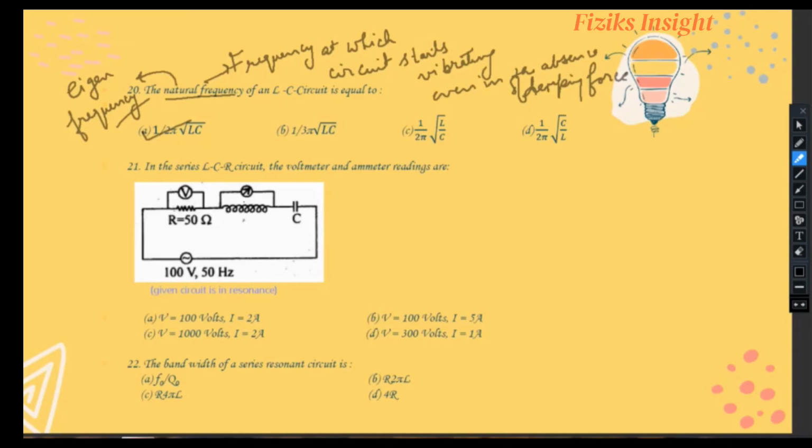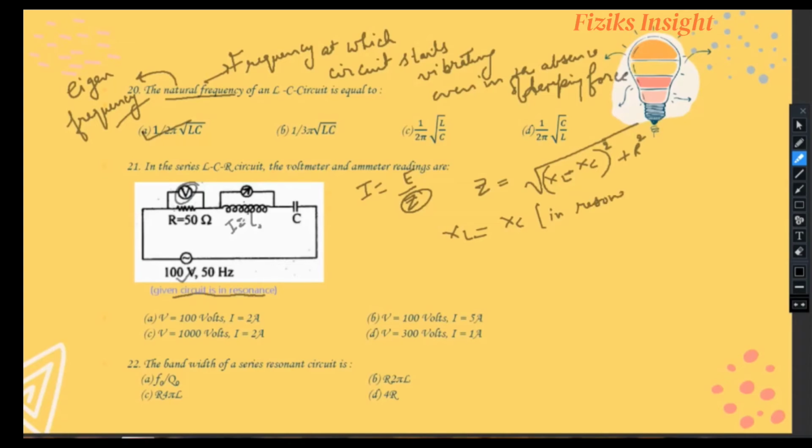Now in the question number 21, we have to evaluate the reading of voltmeter and the current flowing in the circuit. Now it is given that the circuit is in resonance. We have I is equals to E upon Z. E is EMF and Z is impedance. Now impedance is equals to root (XL minus XC) square plus R square. At resonance, this XL is equals to XC. Hence impedance becomes equals to R.